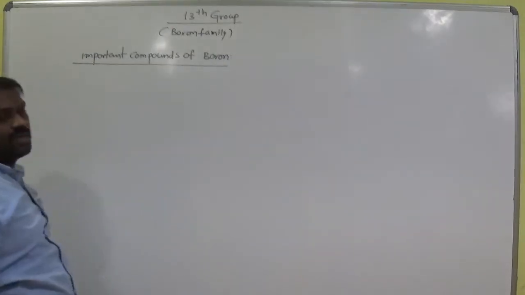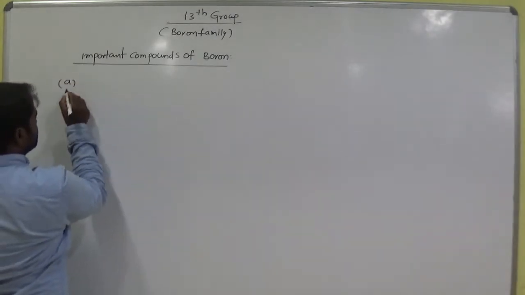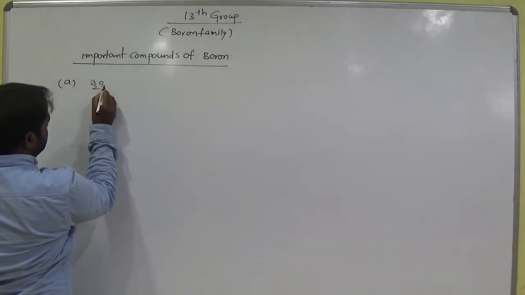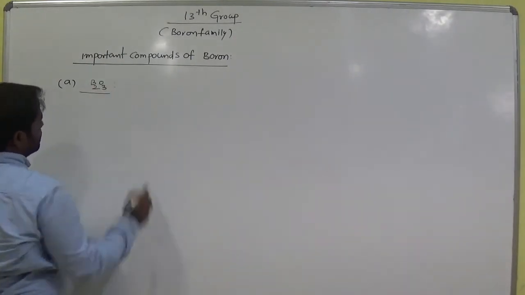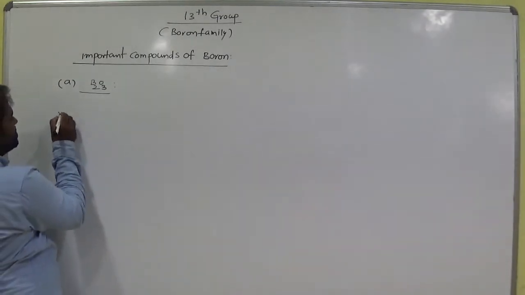Important compounds of boron. One of the important compounds is B2O3. Today we are going to discuss this compound. So, what is B2O3?